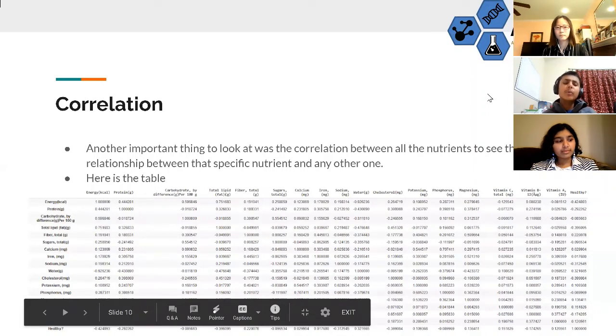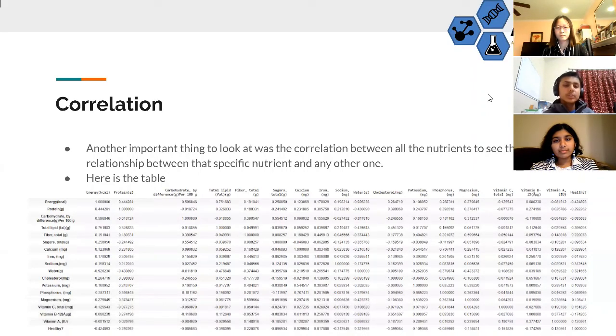Correlation. Another important thing to look at was the correlation between all the nutrients to see the relationships between the specific nutrients and any other one. The most important one is the row on the bottom, and although it's really hard to read, it says healthy and it correlates it with every single nutrient.